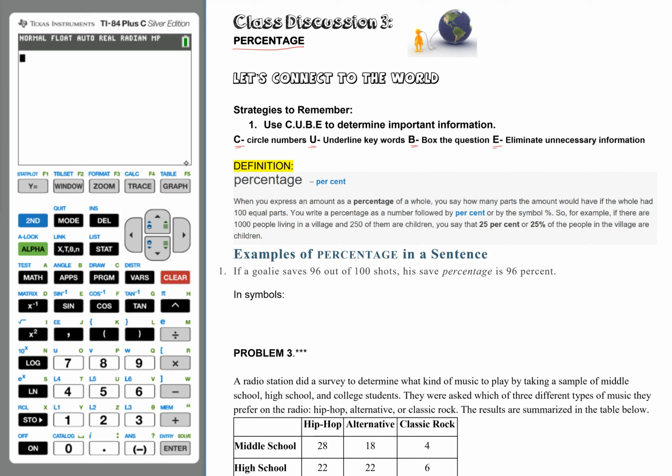Now, an example of percentage in a sentence. If a goalie saves 96 out of 100 shots, his save percentage is 96%. In symbols, when you say 96 out of 100, I can write that as 96 over 100, which is equivalent to 96%.